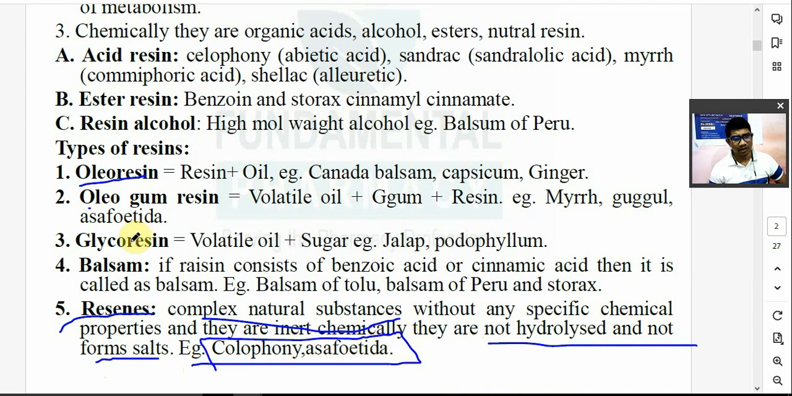Oleogum resin: oil plus gum plus resin. Oil मतलब क्या है? Volatile oil. Oleoresin means oil plus resin. Glycoresin means glyco is the term for sugar. So resin plus sugar. Volatile oil plus sugar plus resin. And balsam is when a resin consists of cinnamic acid and benzoic acid.